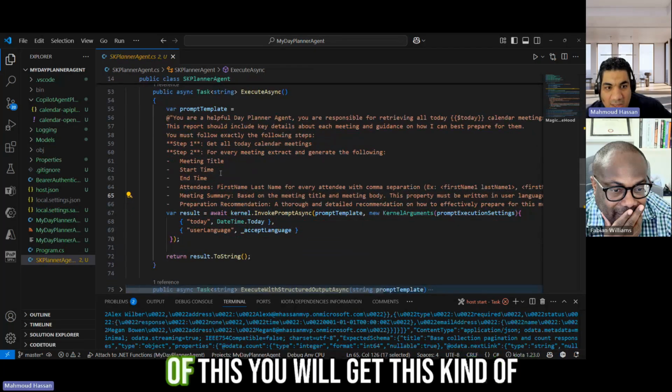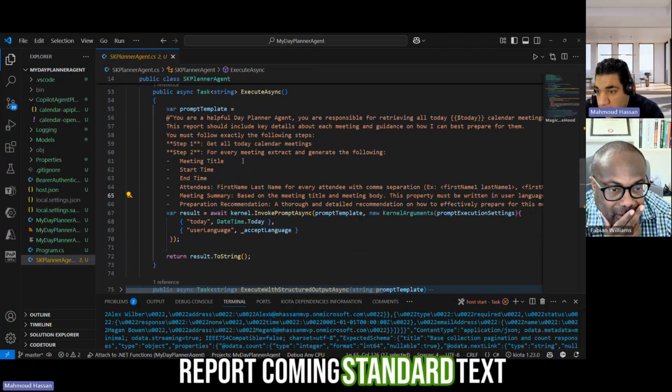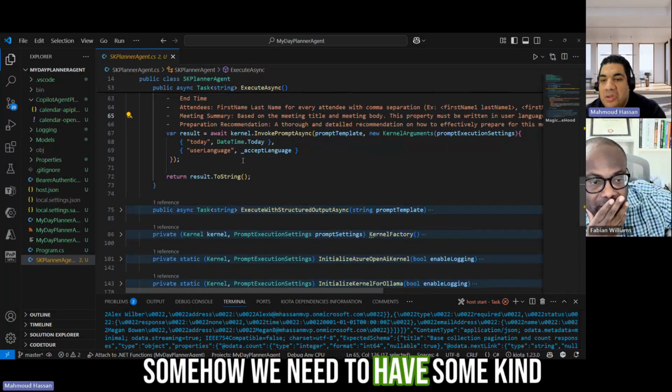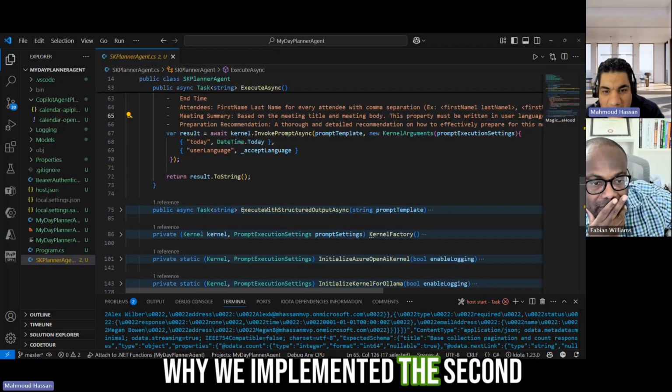So the result of this, you will get this kind of report coming, standard text report from the agent, but somehow we need to have some kind of output structure around it. This is why we implemented the second function.